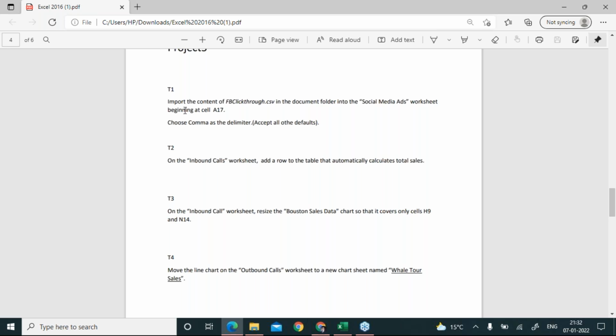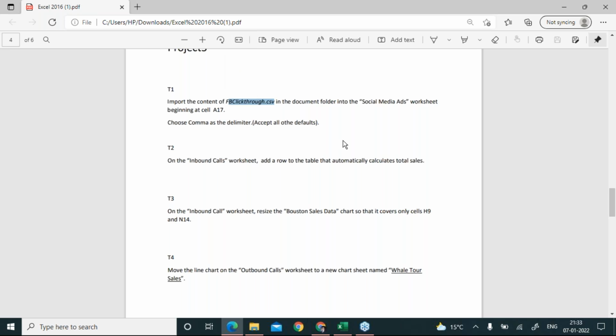Okay, now listen. Import the content of FB's clickthrough.csv file. Everybody, you have to understand that if it asks you to import a file, you have to know which option in Microsoft Excel 2016 helps to import data from outside.